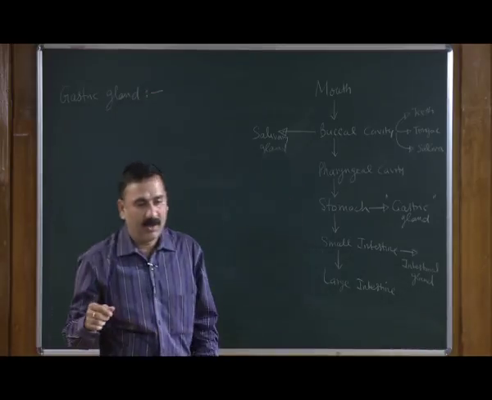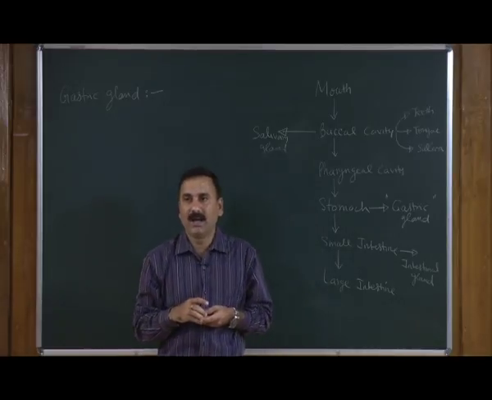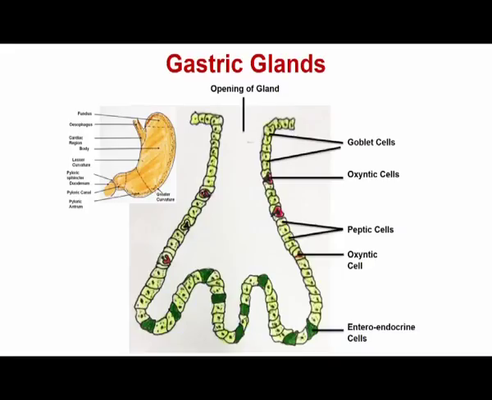So, as you can see, the different components of the gastric gland in the given PowerPoint slide, what you can see is a photograph of the stomach. As we have discussed this structure in the previous lecture, we have 4 different components: the fundus, the cardiac region, the body part, and the pyloric region. So, we have 4 regions within the stomach, and all these 4 regions contain the gastric glands.